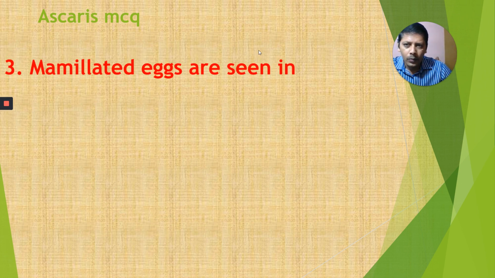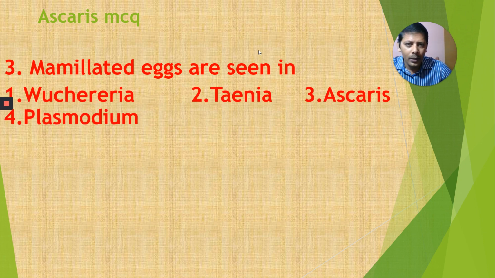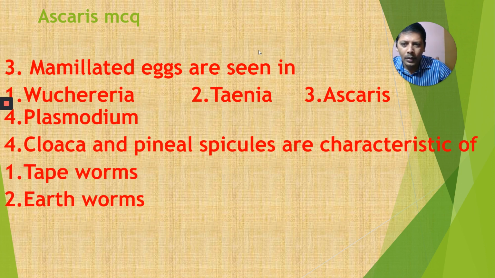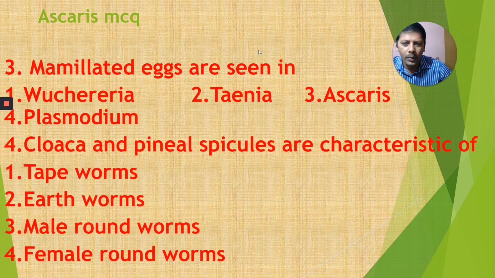This is the third one. Mammillated eggs are seen in: Wuchereria, Taenia, Ascaris, Plasmodium. Next, cloaca and penial spicules are characteristic of: tapeworm, earthworm, male roundworm, and female roundworm.